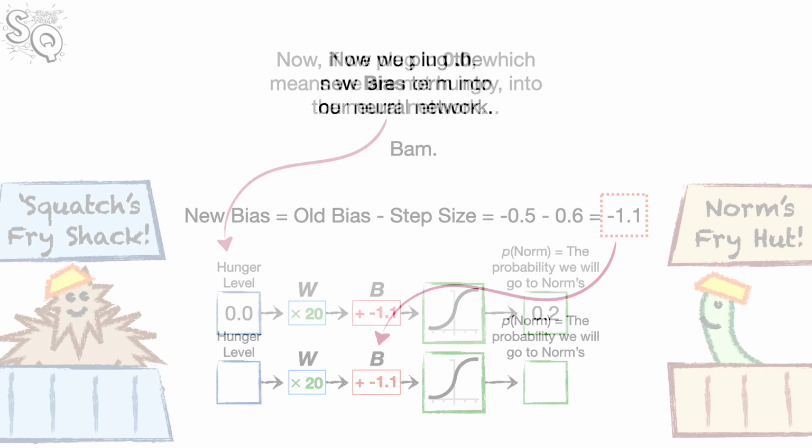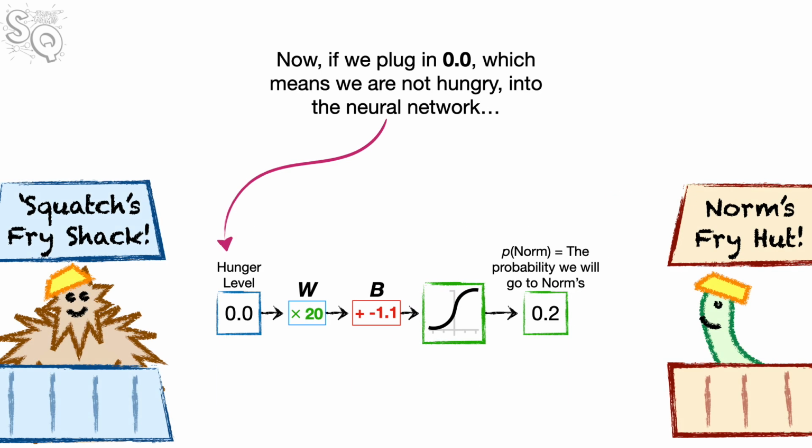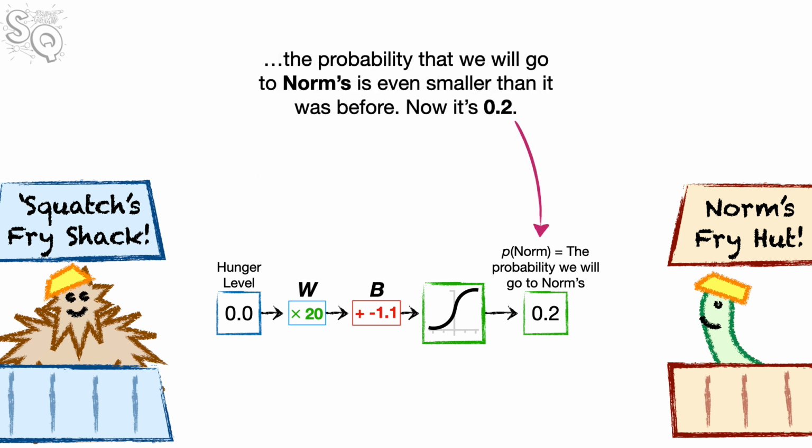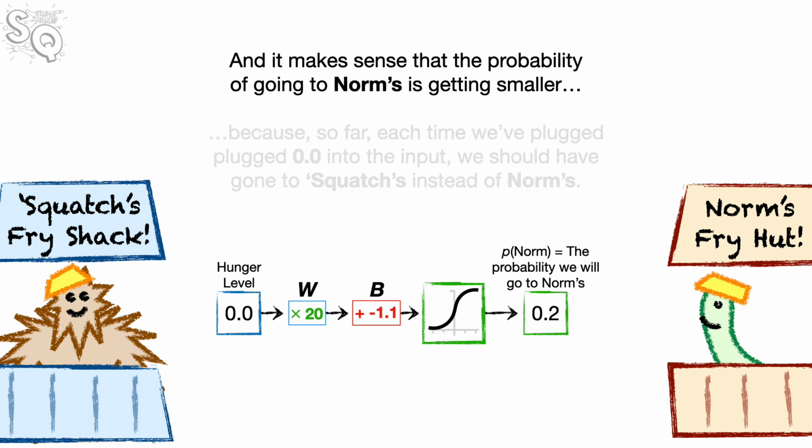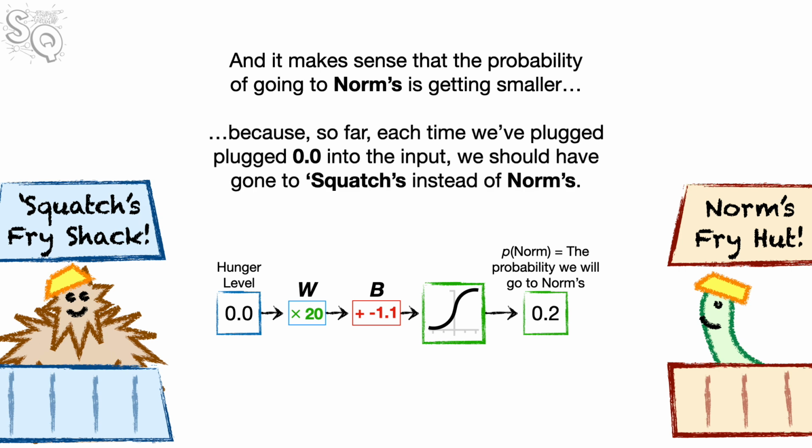Bam. Now, if we plug 0.0, which means we are not hungry, into the neural network, the probability that we will go to Norm's is even smaller than it was before. Now it's 0.2. And it makes sense that the probability of going to Norm's is getting smaller because, so far, each time we've plugged 0.0 into the input, we should have gone to Squatch's instead of Norm's.